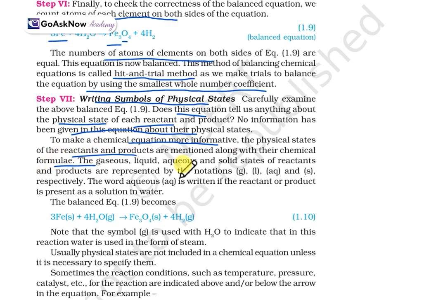The gaseous, liquid, aqueous and solid states are written in notation as (g), (l), (aq) and (s) for the reactants and products. See, Fe is in the solid state, H2O is in the gaseous state, Fe3O4 is in the solid state, and H2 is in the gaseous state. So this is writing symbols of the physical state. Note that the symbol (g) is used with H2O to indicate that the water is used in the form of steam.